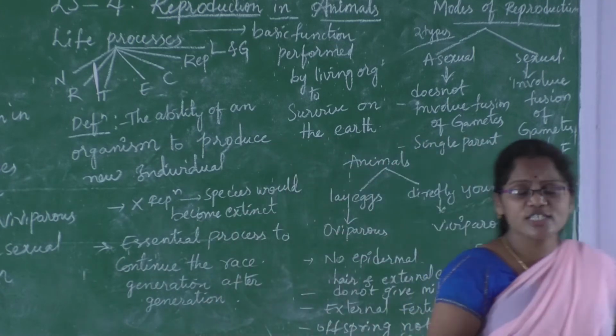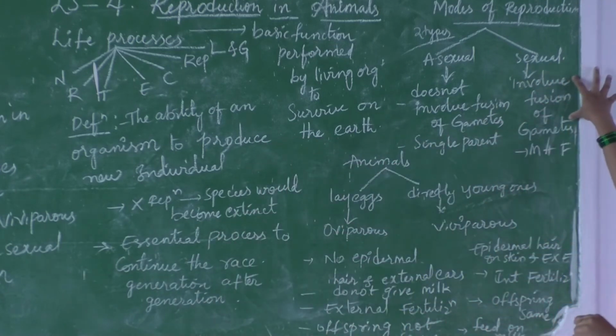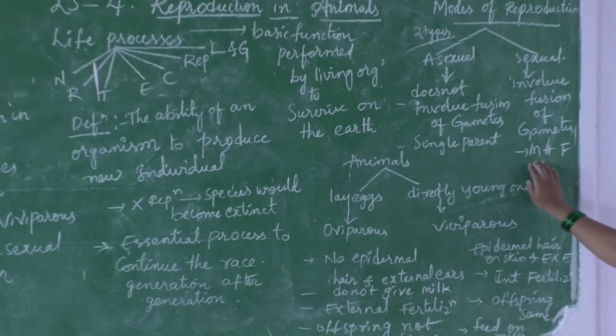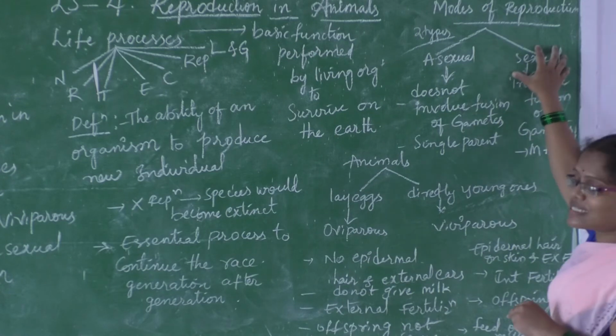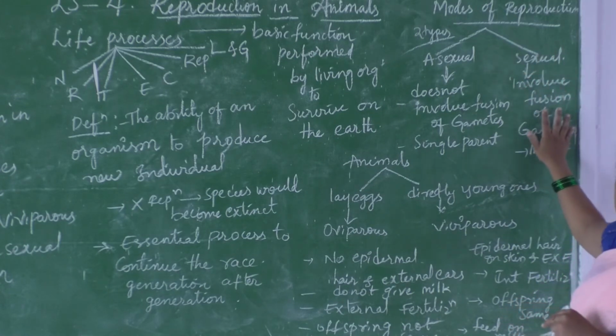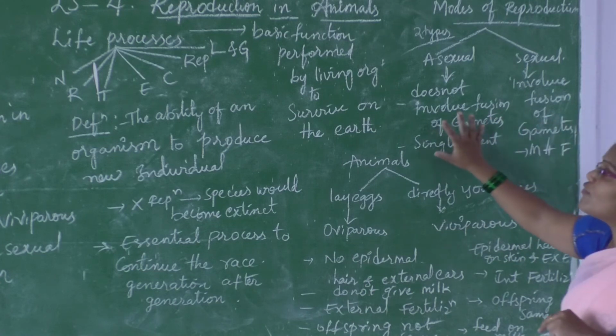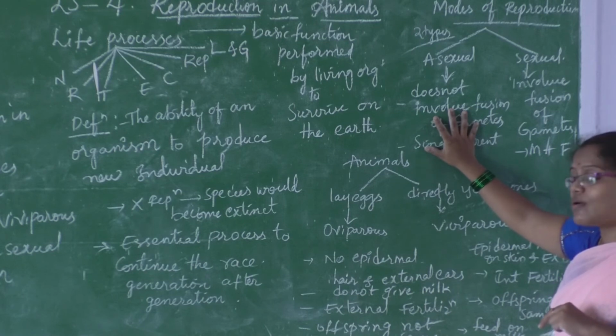Now coming to sexual reproduction. In sexual reproduction, fusion of gametes takes place, where reproductive cells are needed. What is meant by gametes? Reproductive cells. Here there is compulsory fusion from two parents, right? Male parent as well as female parent. If the male reproductive cell from the male parent and the female reproductive cell from the female parent both fuse in the process of reproduction, we call it sexual reproduction. Here we can find offsprings that are an exact copy of the parents. Here we cannot find an exact copy; they are different from the parents.